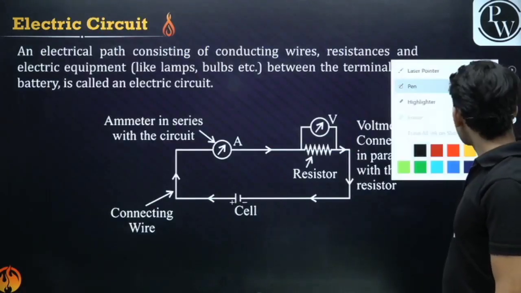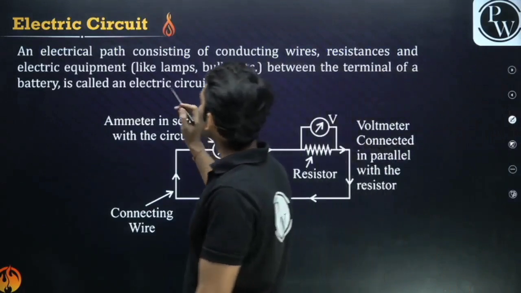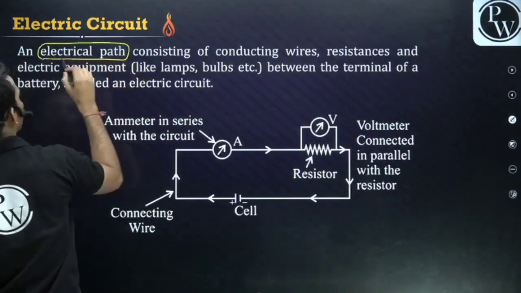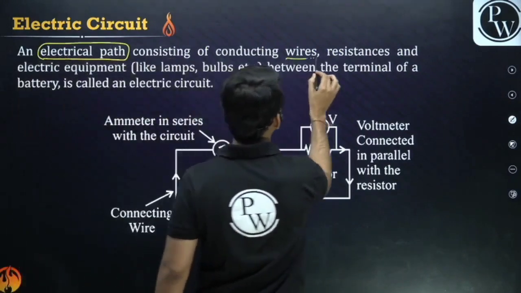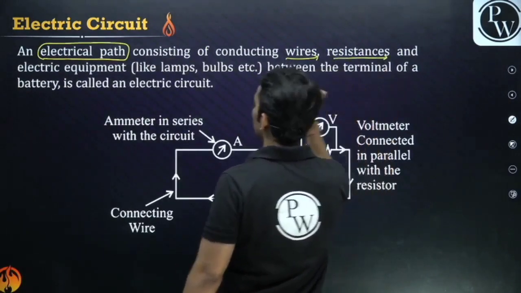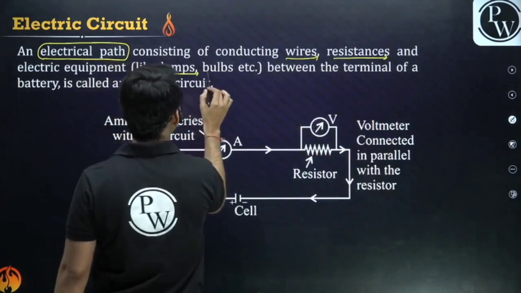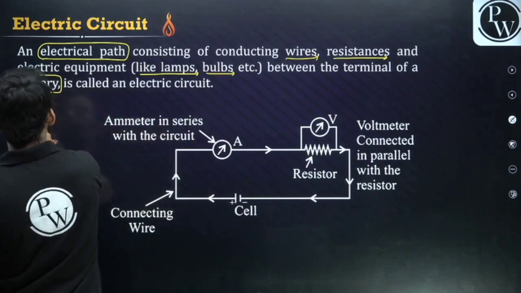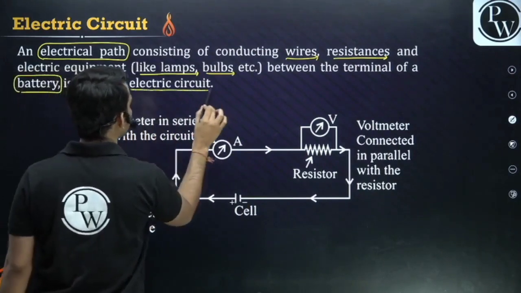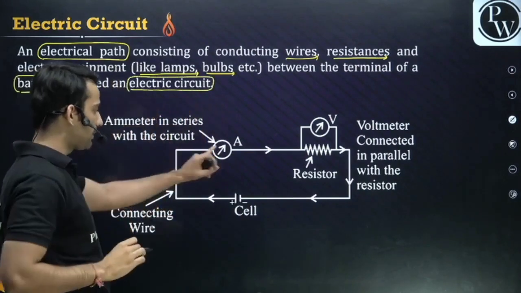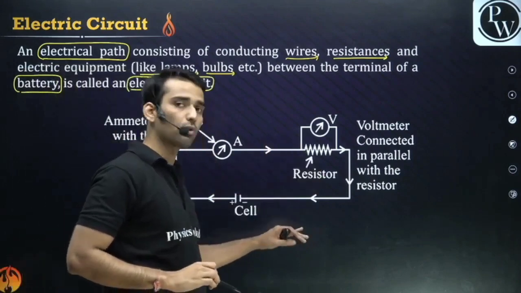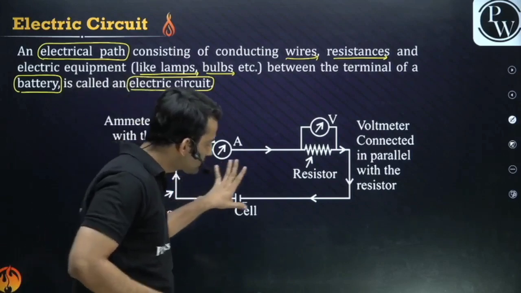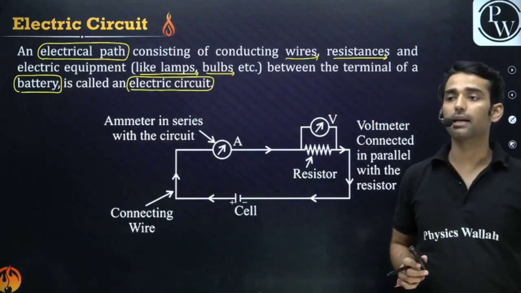Now what is an electric circuit? As I have told you, it is an electrical path, guys. An electrical path consisting of wires. It has resistances, and electrical equipment like bulbs and lamps between the terminals of a battery. So all these electric components make the electric circuit. We have an ammeter, a cell, a resistor, we could also have a key. We have many elements, we have a bulb. All these elements combine together to give an electric circuit.